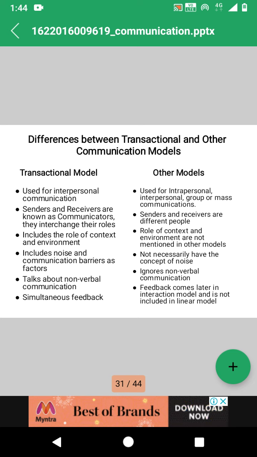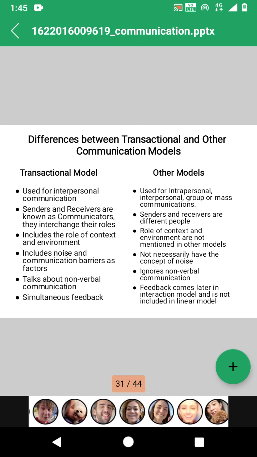The next difference is that the transactional model includes noise and communication barriers as factors, whereas other models do not necessarily have the concept of noise, that is the linear model, and also maybe the next model, the interactive or interactional model, which will be discussed later.